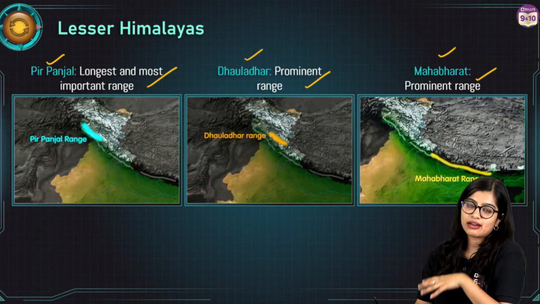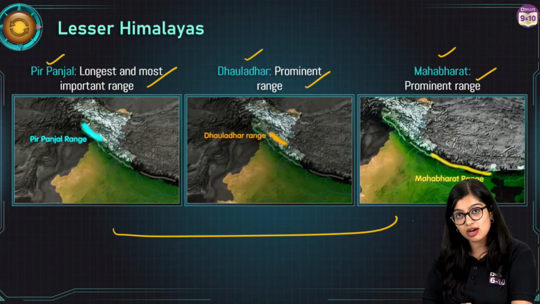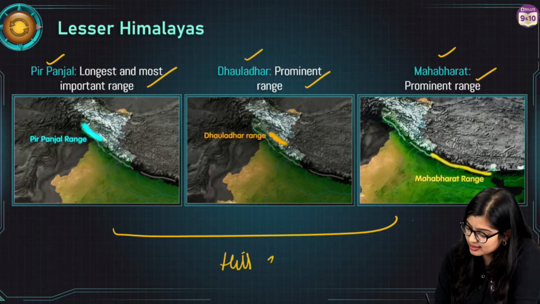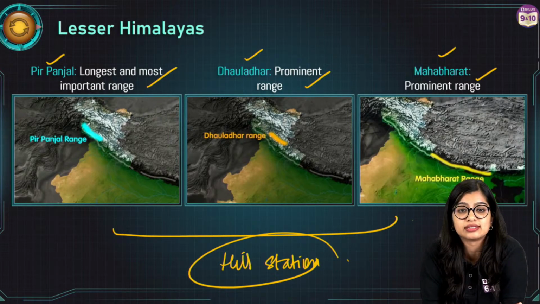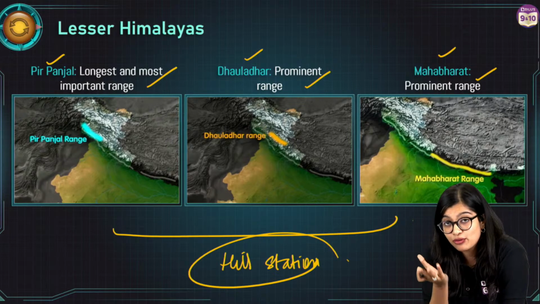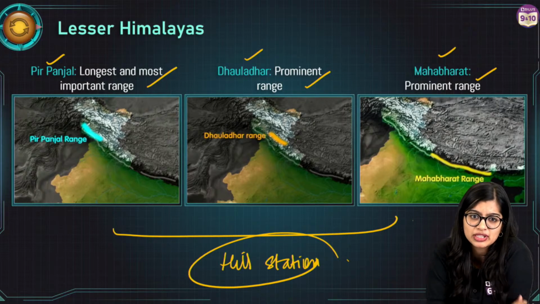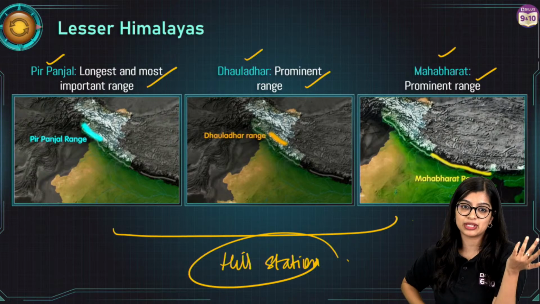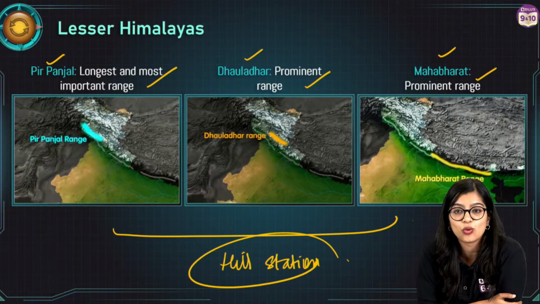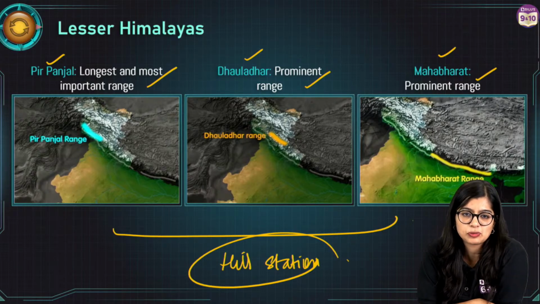And especially, these ranges are very popular because a lot of hill stations are there in this particular region, yes? Like you have Manali in Kulu district, right? I'm able to remember this example. But of course, we also know that there are famous valleys in Kashmir also, right? Okay. Are we clear?